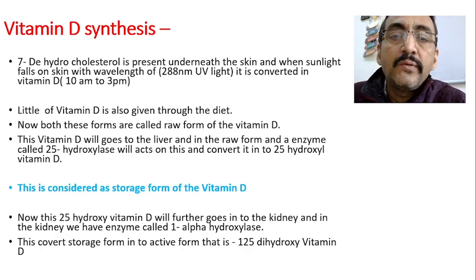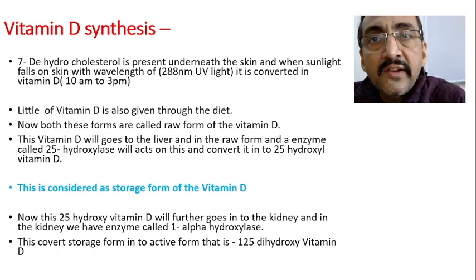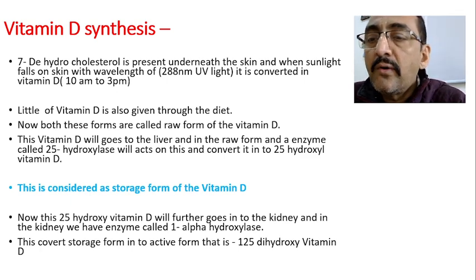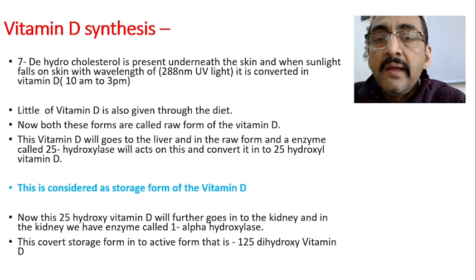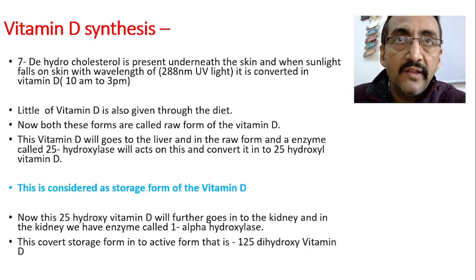In the liver, this raw form will be converted into the next stage by an enzyme called 25-hydroxylase, and this raw form of vitamin D will be converted into 25-hydroxy vitamin D in the liver in the presence of the enzyme 25-hydroxylase.